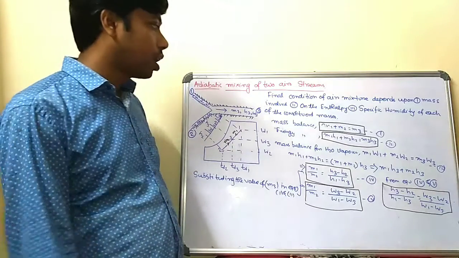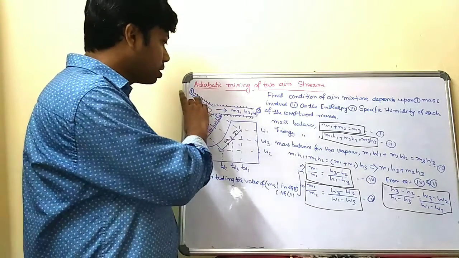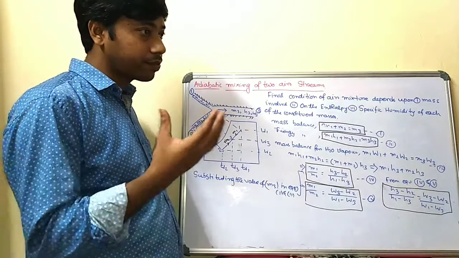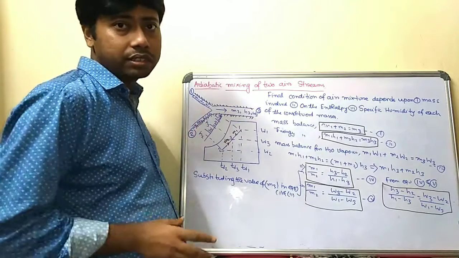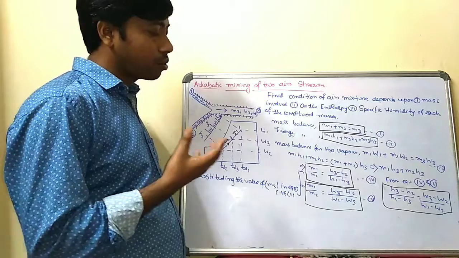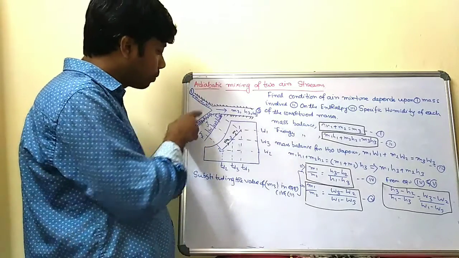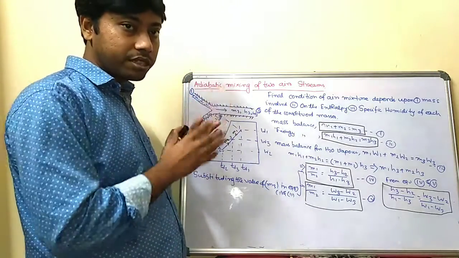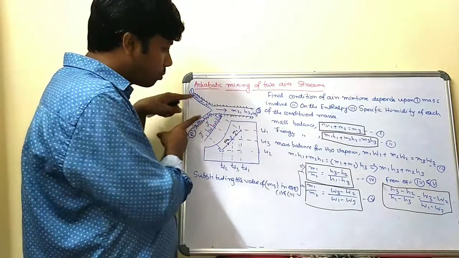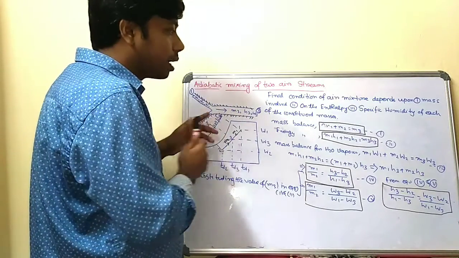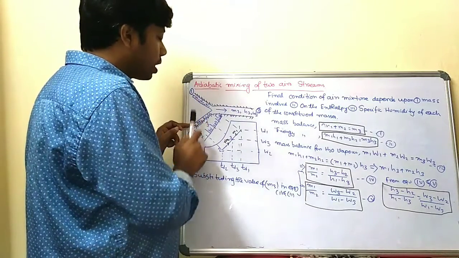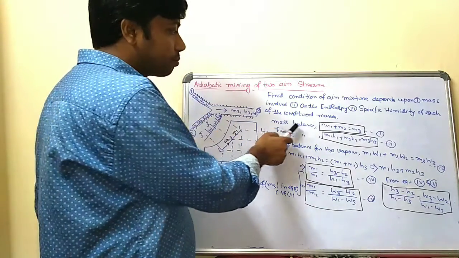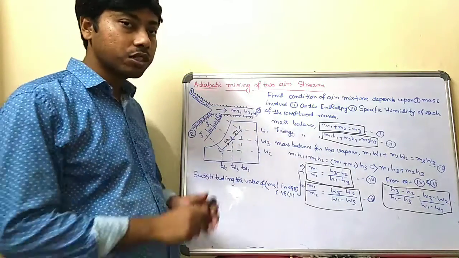As you know from fluid mechanics and flow, we have mass conservation as well as energy conservation. From conservation of mass, m1 plus m2 is equal to m3, because m1 plus m2 is the inlet and m3 is the outlet. So the m1 mass and m2 mass mix together and the total mass is m3. That is the mass balance: m1 plus m2 is equal to m3.